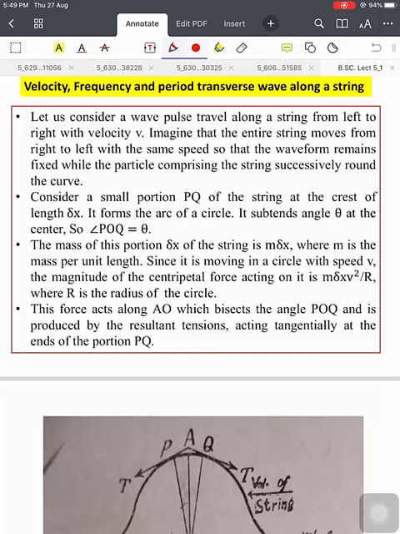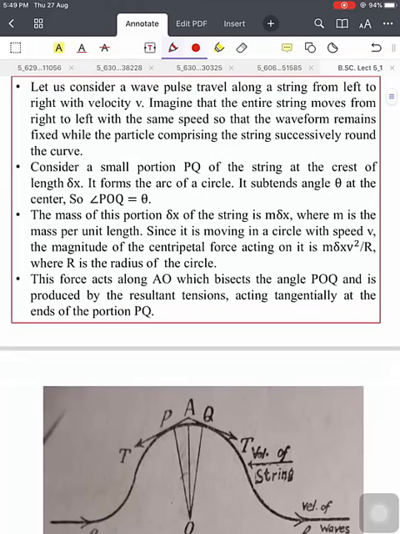Today is the last lecture of the first chapter, Waves and Oscillations. In this last lecture we derive the velocity, frequency and period of a transverse wave along a stretched string.